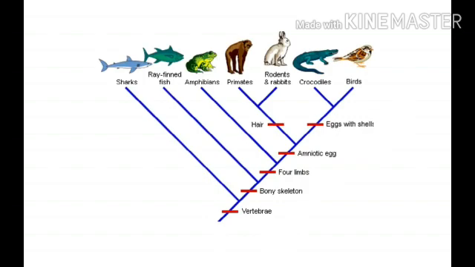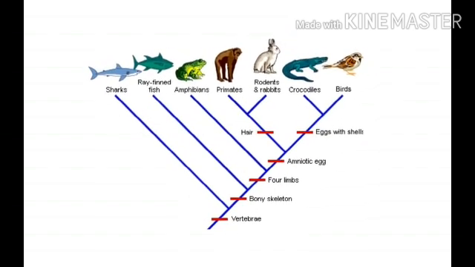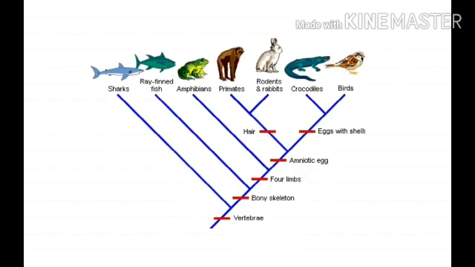Listen. So you see the first animal, the shark, arranged based on the derived characters. Derived characters means structurally and functionally different, but they share one common ancestor.